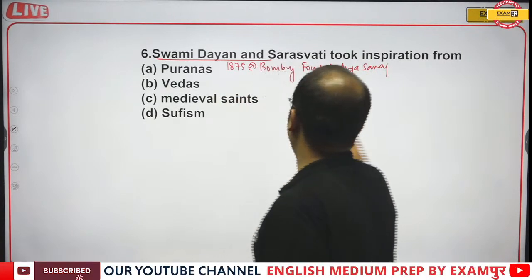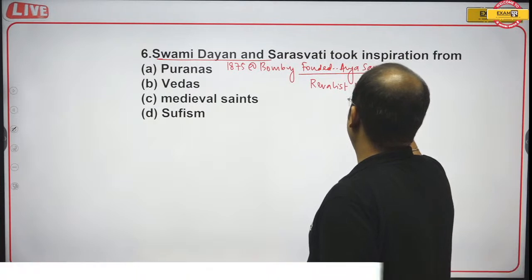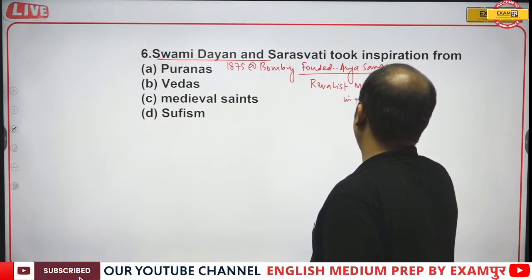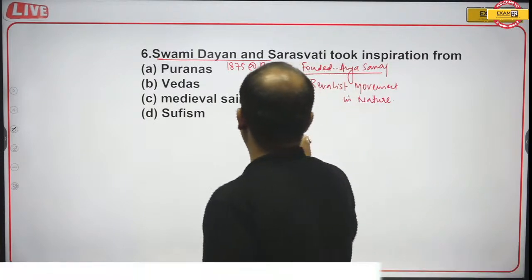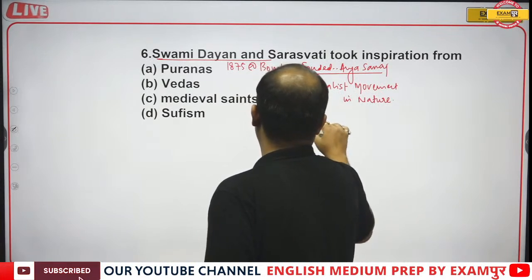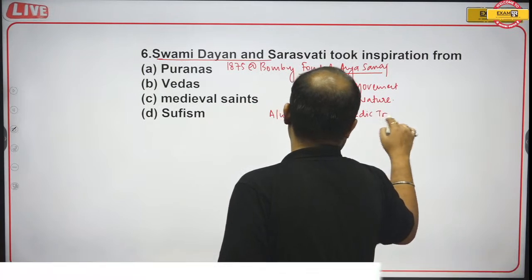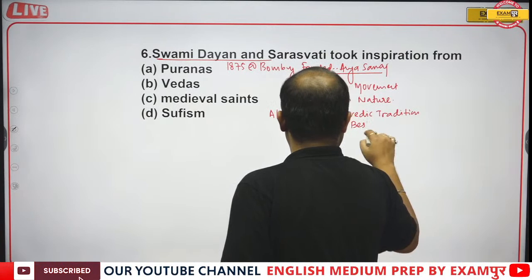It was a revivalist movement in nature, and he always believed that the Vedic tradition is the best tradition.